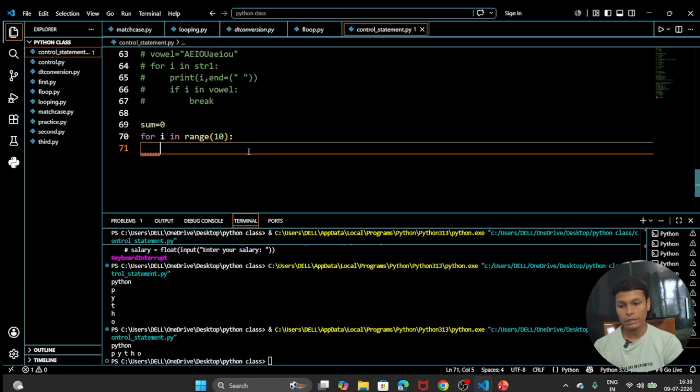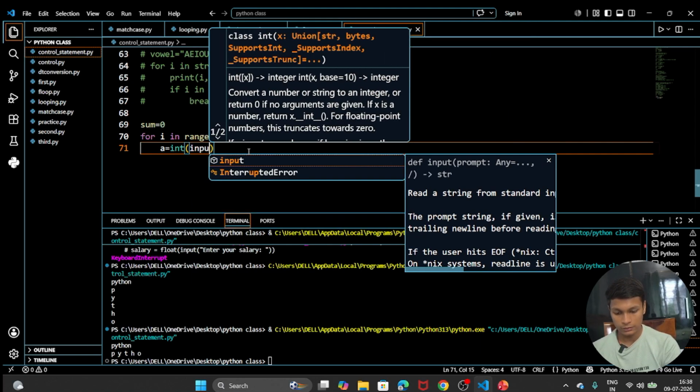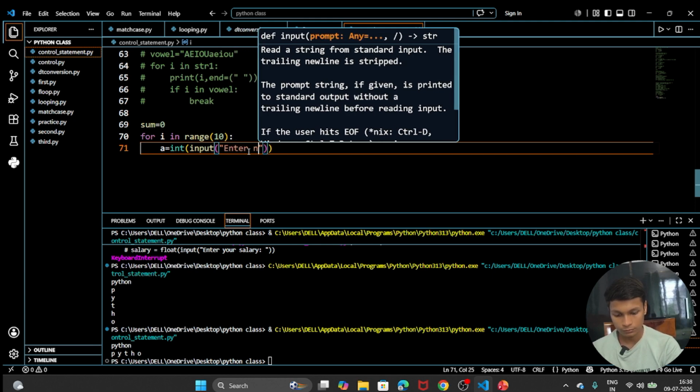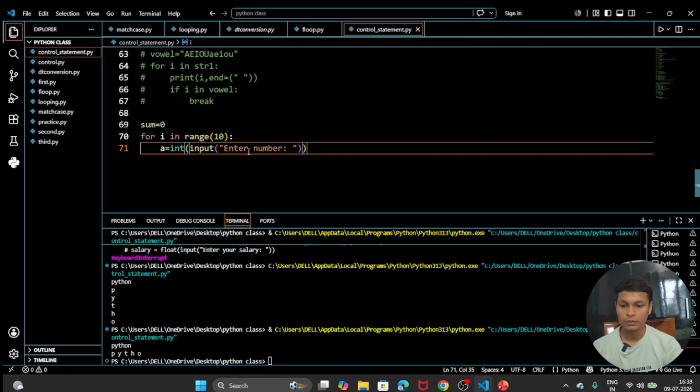We are going to take input from the user, so here I am creating a variable with integer input, and we are going to write "enter number". Inside the loop, we are going to take a number.